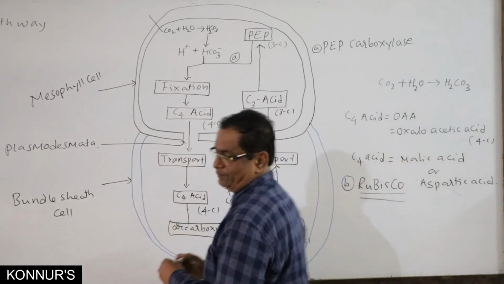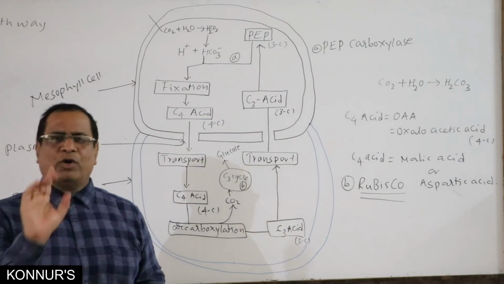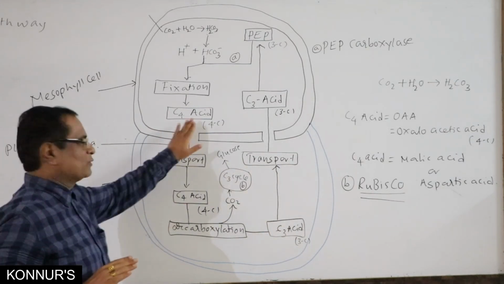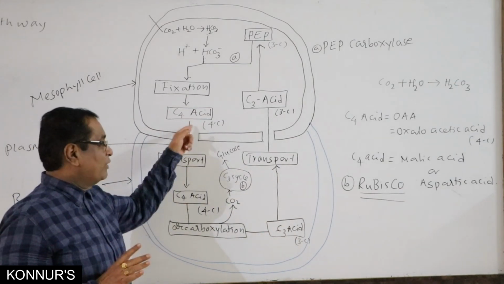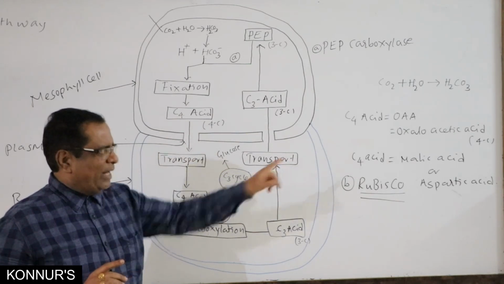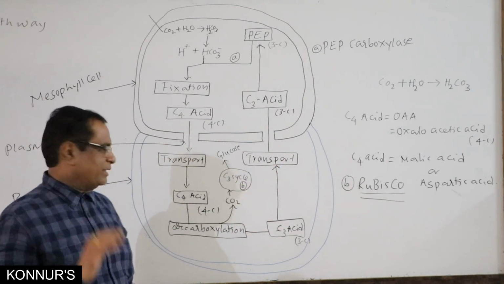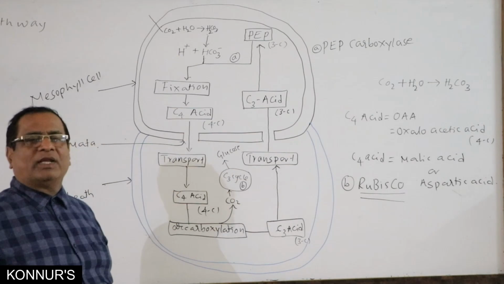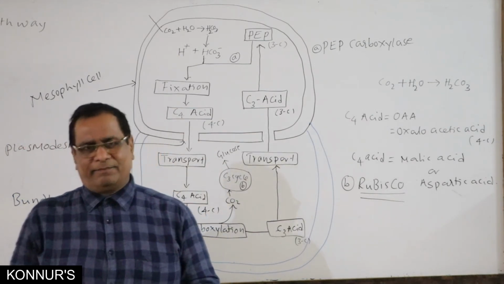But the first formed stable compound is oxaloacetic acid, which is further converted into malic acid or aspartic acid and comes to the bundle sheath cell.